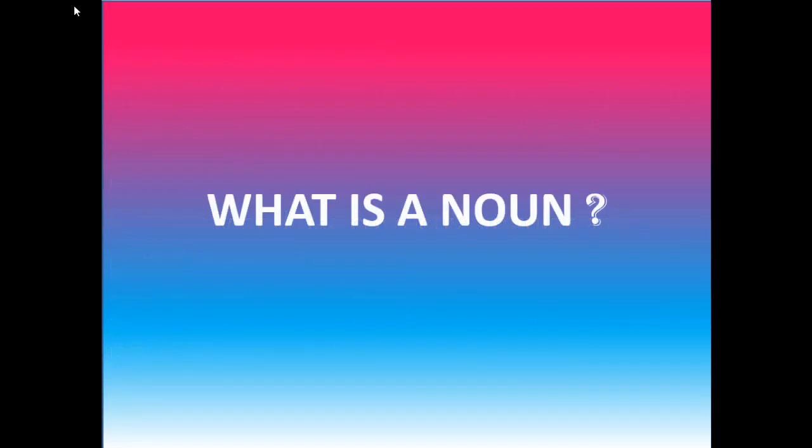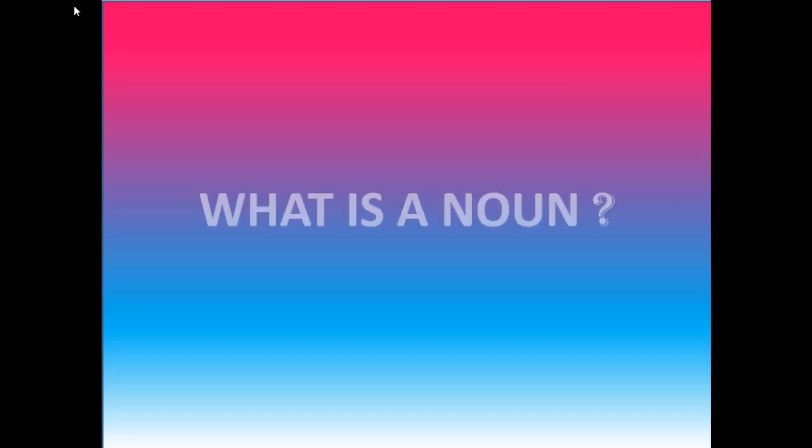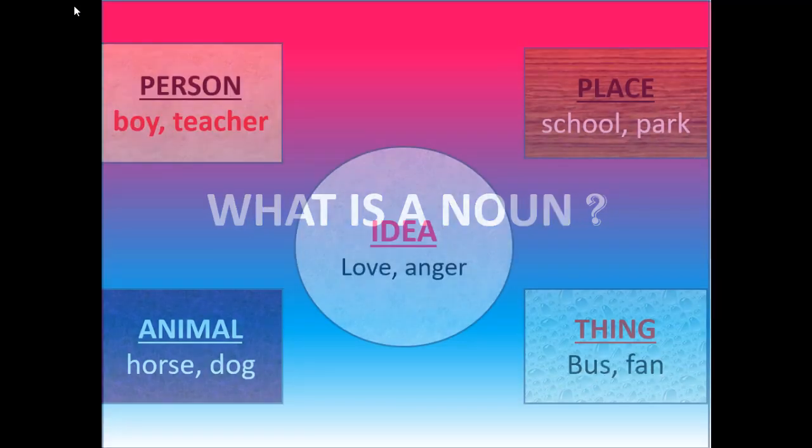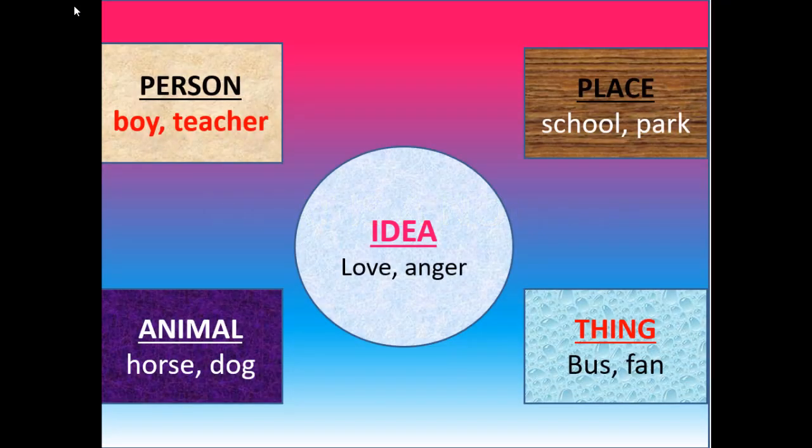Dear students, in previous classes we learned about a noun. Can anybody tell me about a noun? Dear students, can you recall what is a noun? Yes, simply we can say that noun is the name of a person, place, thing or any idea.